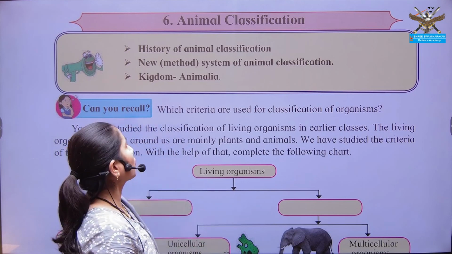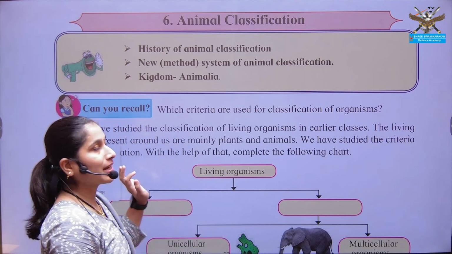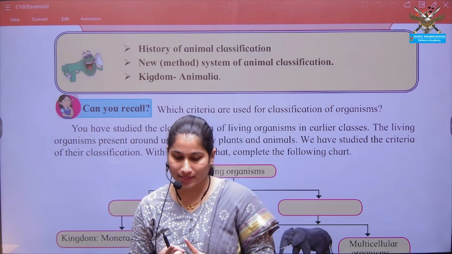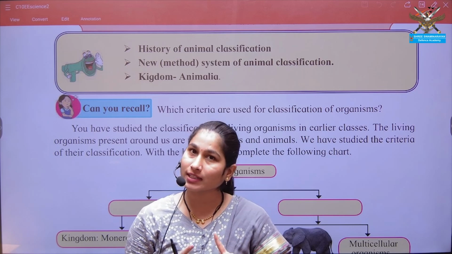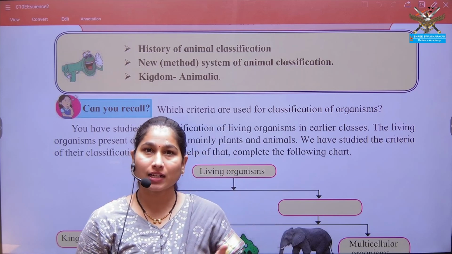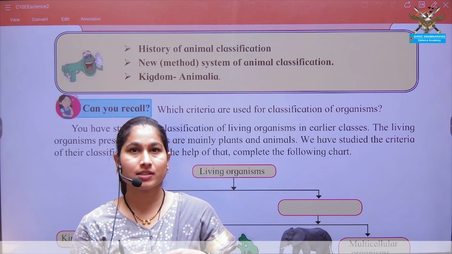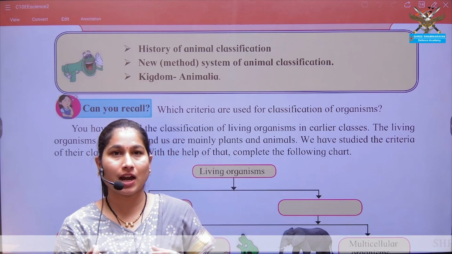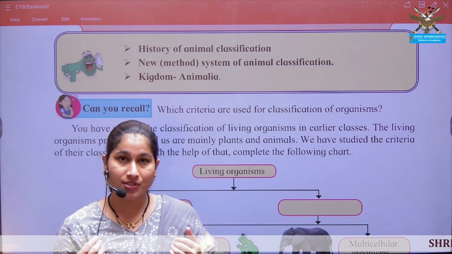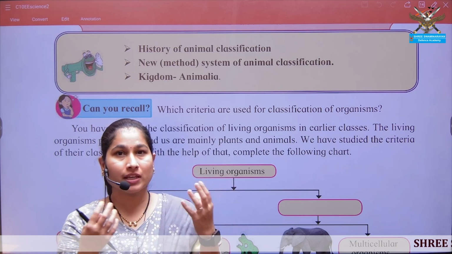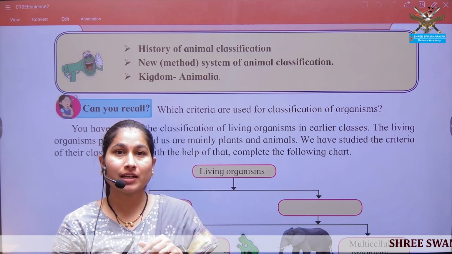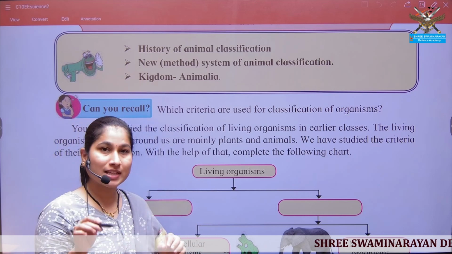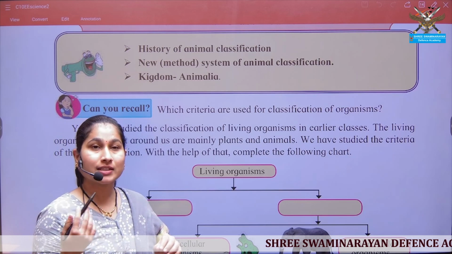Today we are going to focus on our next chapter, that is animal classification. Here we are going to focus on what basis the animals are classified, what are the criteria on which they are classified, such as their appearance, morphology, their specific characters regarding the morphological structure such as hair, body, then mouth, internally, that is anatomically as well as physiologically, what type of cell structures are seen, how their symmetry is there.